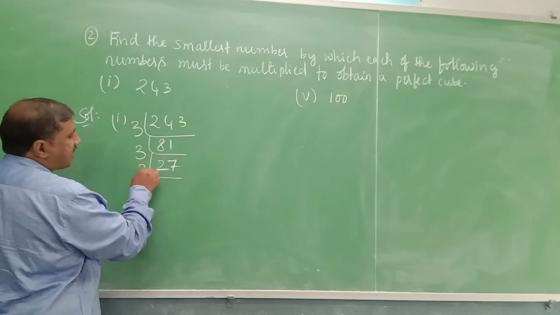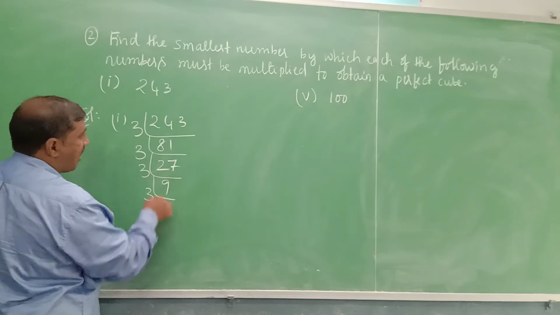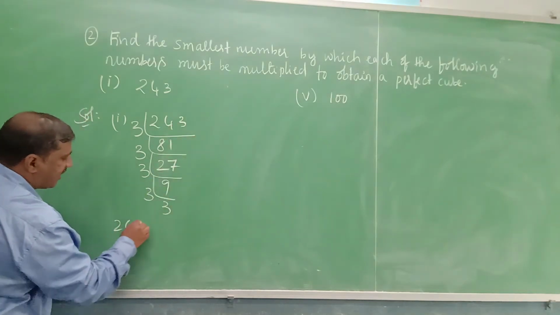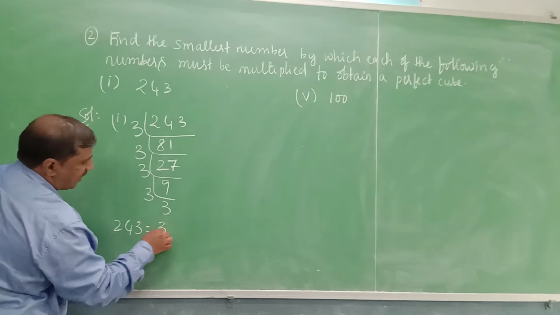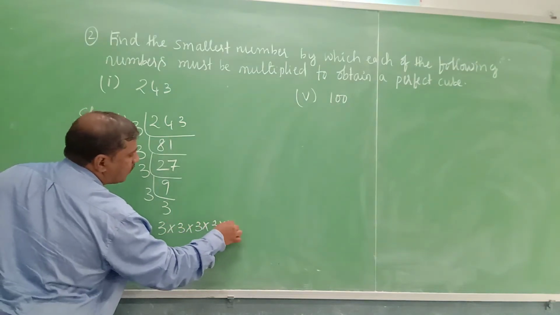Again with 3. 3 9s are 27. 3 3s are 9. Now 243 is equal to 3 into 3 into 3 into 3 into 3.